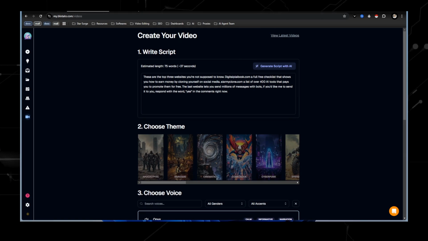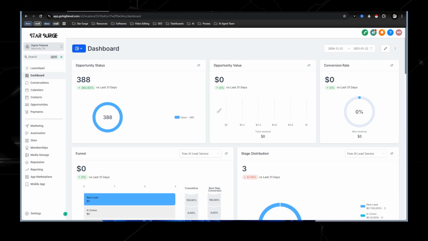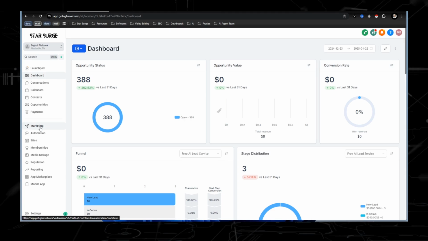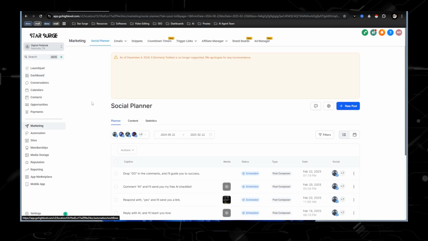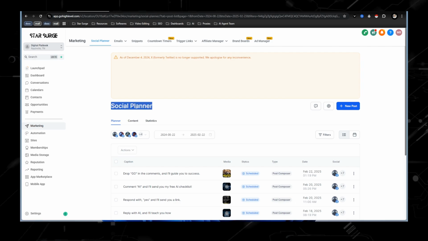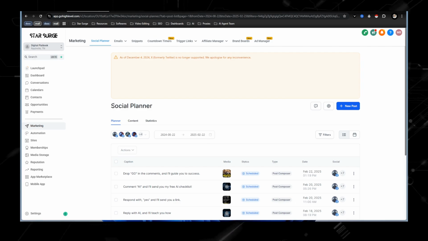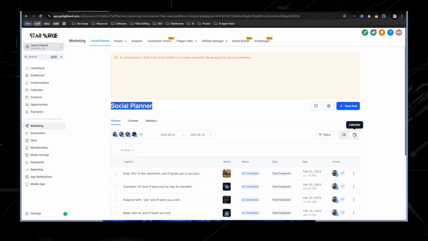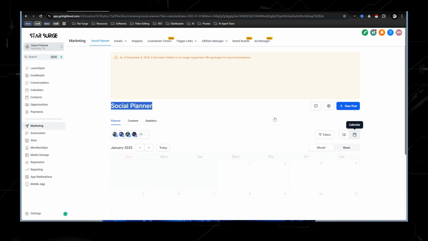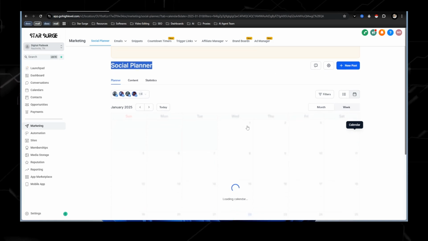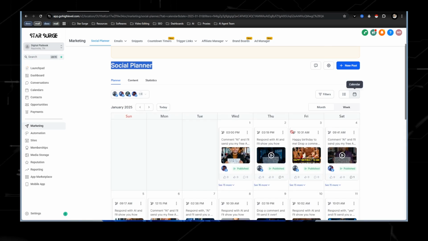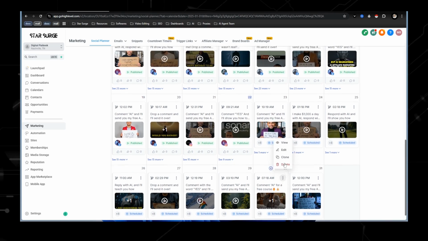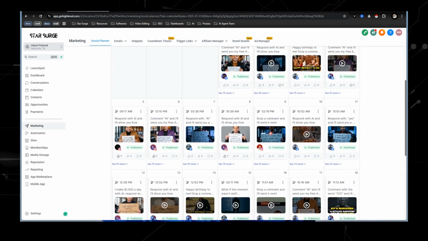Then what you would want to do is go into the CRM, and marketing is what I'm going to talk about next. Marketing is where the social planner is, and this is where you're able to schedule out your content. So if you can just click right here, this is going to show the calendar, and we are going to be able to see for the month of January all the content that I have scheduled out. Boom, boom, boom, boom, content scheduled out. Obviously, if you're in here, you're not going to have any content.